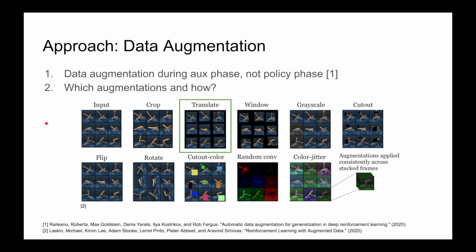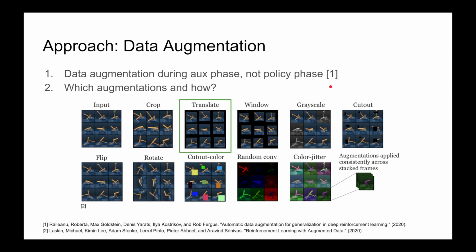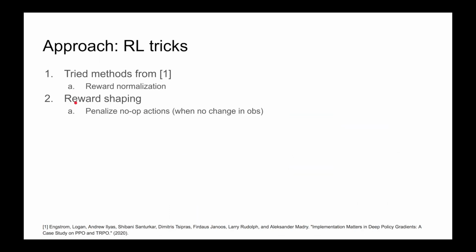We only applied it during the auxiliary phase, not the policy optimization phase. By that I mean we only used it here. You can see this first reference for why we chose to do that. Second, which augmentations did we use? We ended up using just random translate. We implemented most of the augmentations from this second reference, but found that while some of them helped in certain environments, they often hurt in others. And figuring out which to use online proved to be pretty difficult.